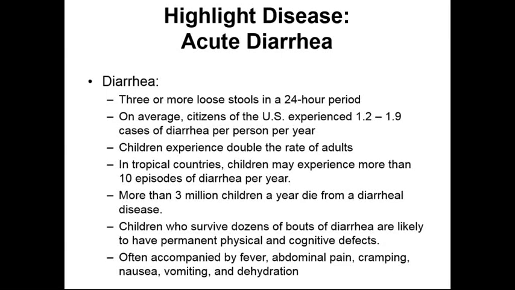So one highlight disease that we're going to talk about in our chapter on the digestive tract is going to be diarrhea. Diarrhea is described as 3 or more loose stool movements within a 24-hour period, and this definition applies towards adults. It definitely does not apply towards newborn infants, who typically average a loose stool once every 60-minute period.